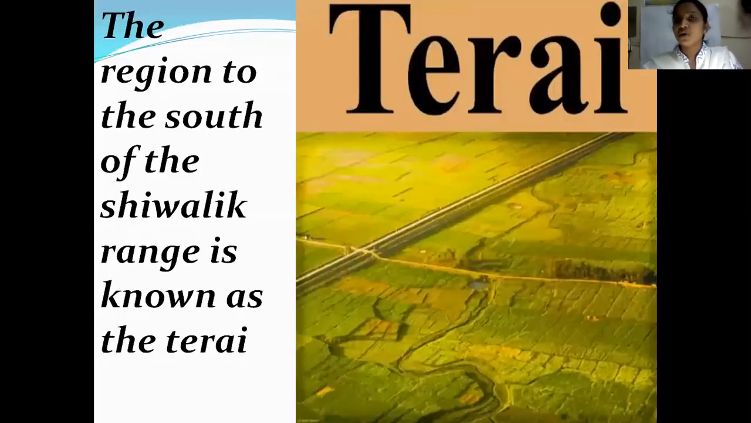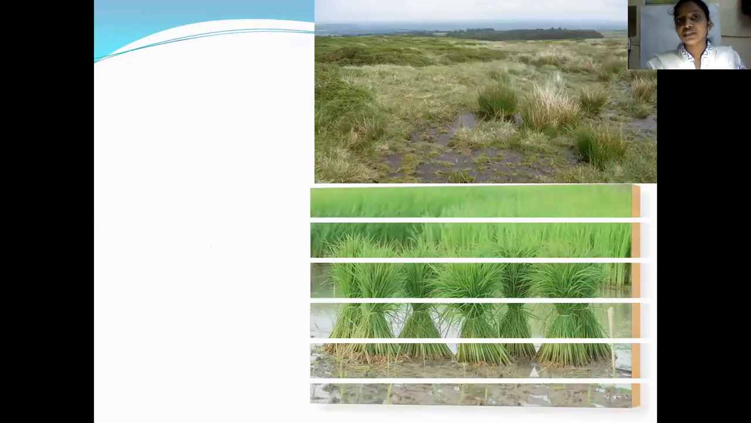And now we see the south of the Shivalik ranges. We have an area called Terai. Generally we have even the Terai forest, children, but now we are only going to learn about the Terai. What is Terai? Terai is marshy land. Marshy land means wetland. The region to the south of the Shivalik range, we find Terai. Terai is nothing but a marshy land. What is it, children? Wetland.